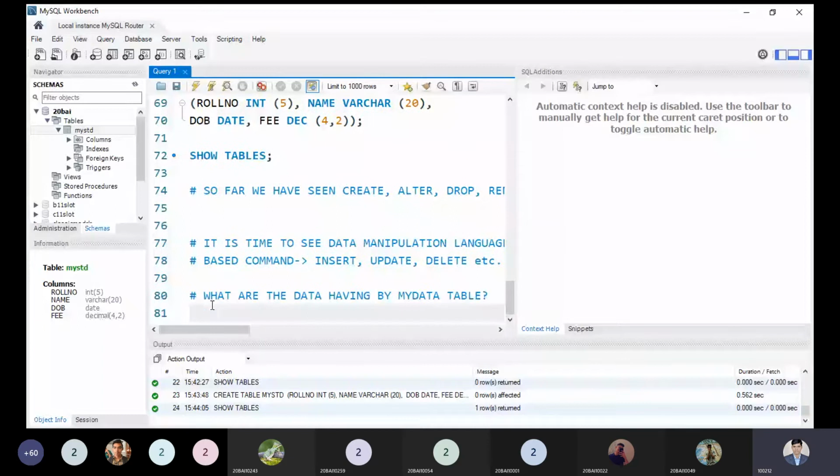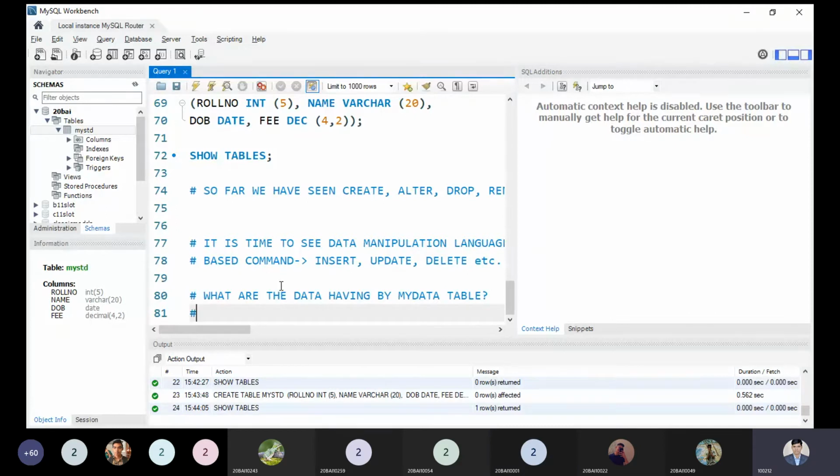Can anyone tell me? Who has any idea? You can tell me your answer right now. Yes, tell me, could you repeat? I have a very simple question. Can anyone tell me what is the command by which we can select all the data held by my data table? Select. Select command. Okay.